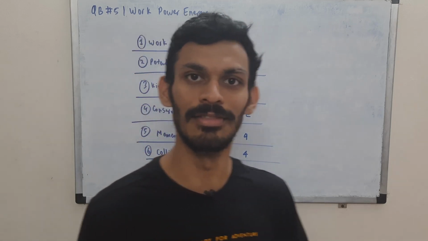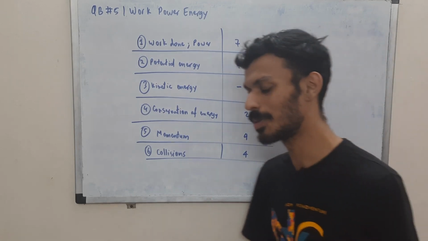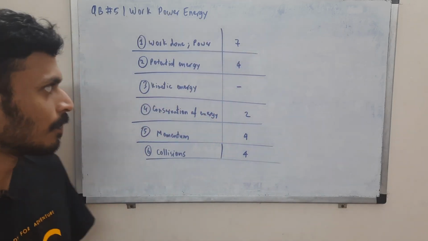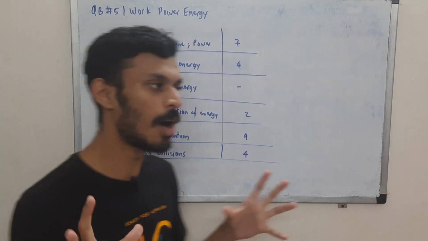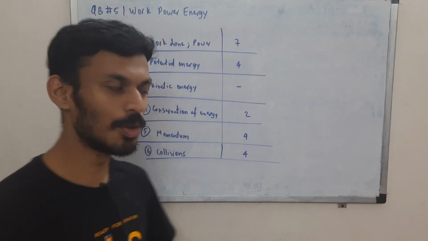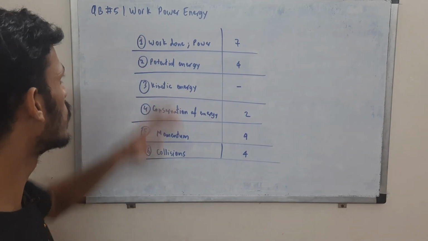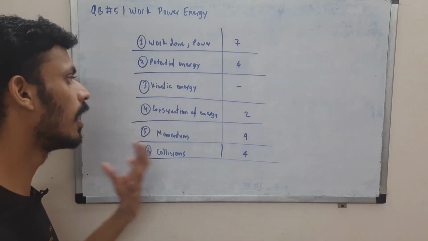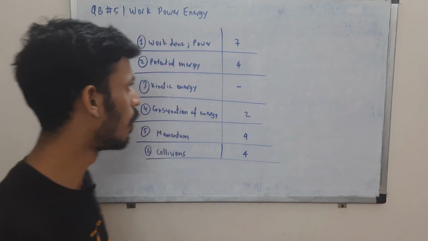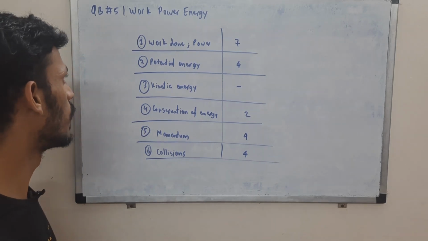So hop on, and we begin today with question bank 5, wherein we'll be discussing questions from the chapter of work, power, energy. Previously we have discussed chapters 1, 2, 3, 4. If you have missed out on those question banks, you can surely check them out after this one. Followers of this series will know the trend. Firstly, we discuss the previous year question trends from the various topics of this chapter, and we see which topics are most favored in BITSAT, and we then attempt about 10 questions from this variety of topics, just to get a grip on the topics in this chapter.